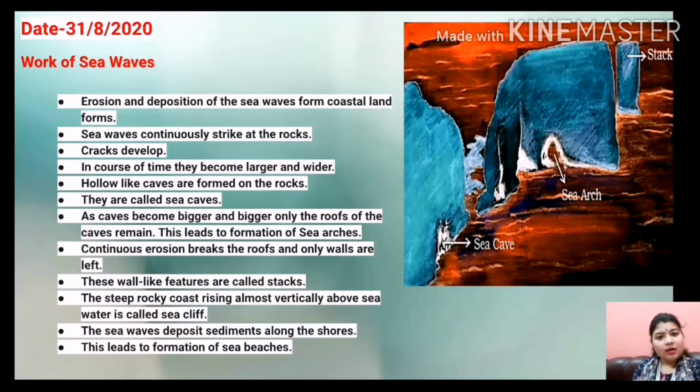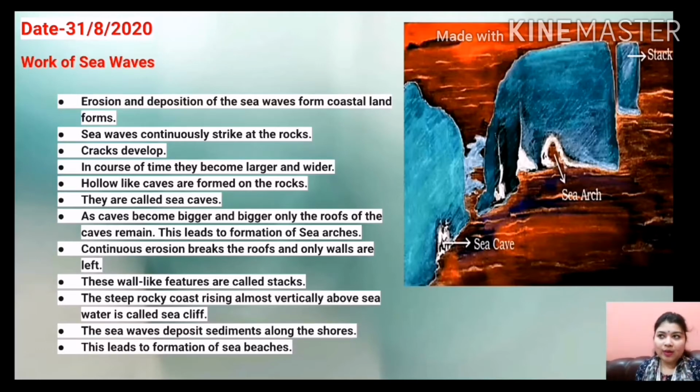Now, as we have said that erosional activities take place in the sea, but with the erosional activity, depositional activities also take place in the sea. Yes, you heard right, students. So these sea waves also bring their deposits or their sediments to the seashore area, okay.